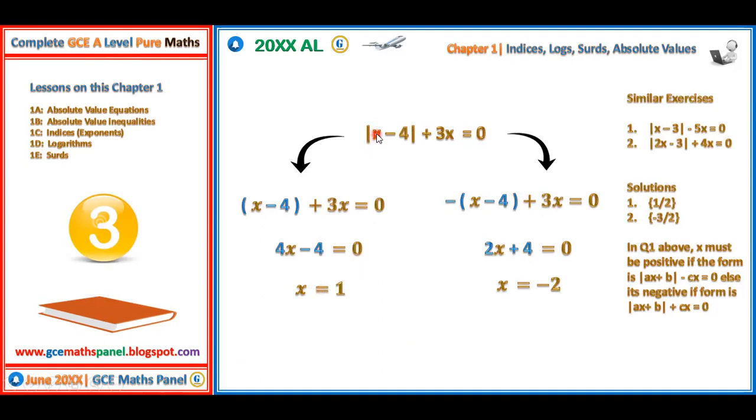Let's test 1. 1 minus 4 is negative 3. Yes, the absolute value of negative 3 is plus 3. Right? Now we have 3 here. 3 plus 3 is 6, right?